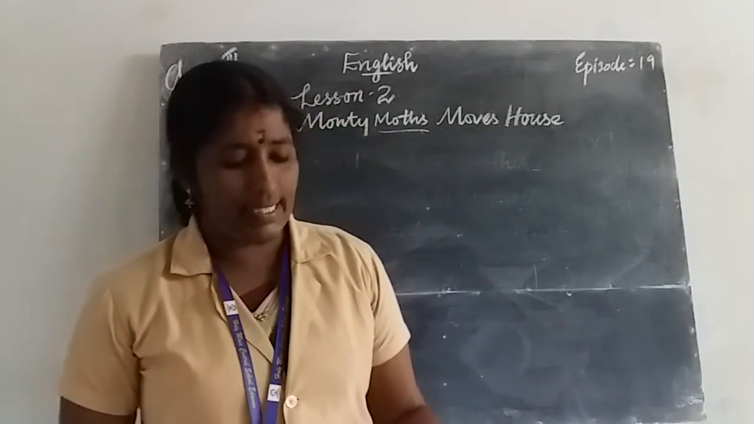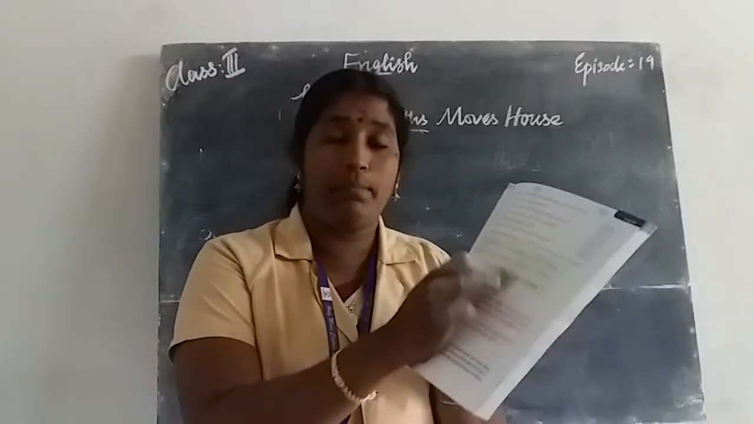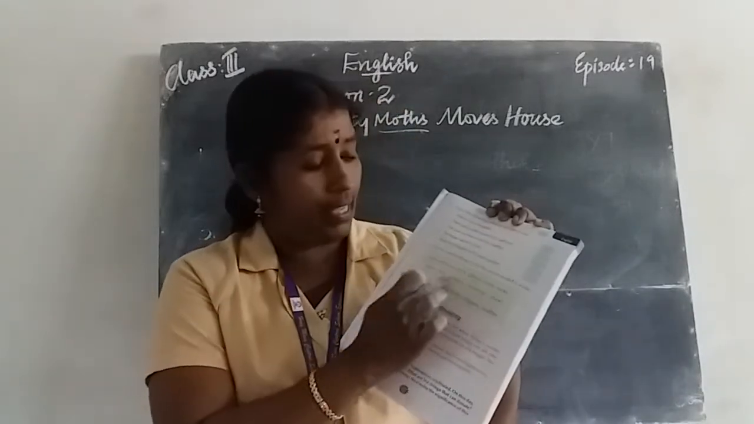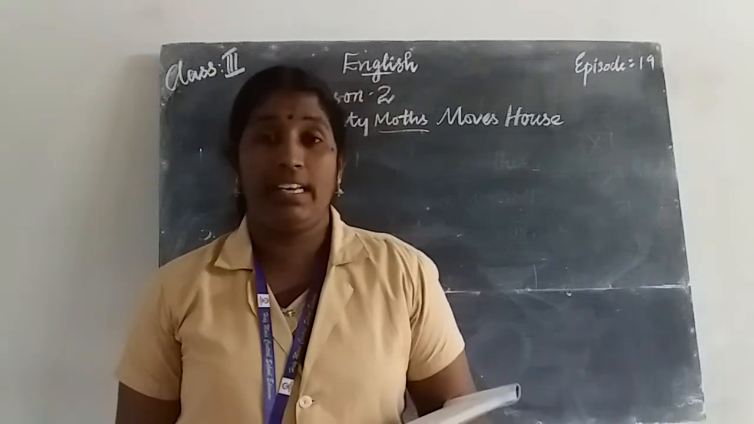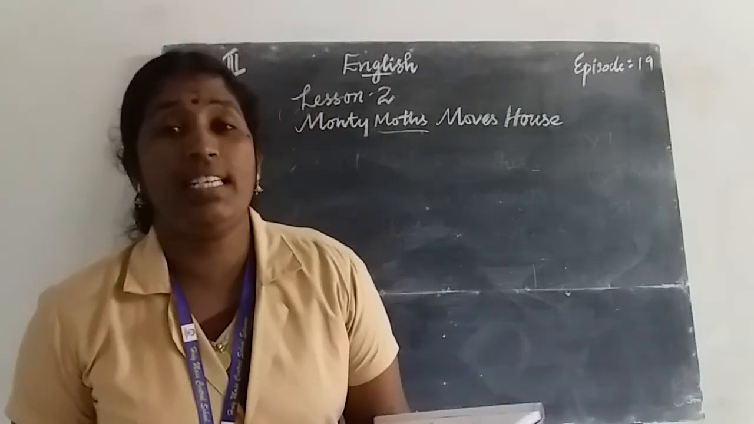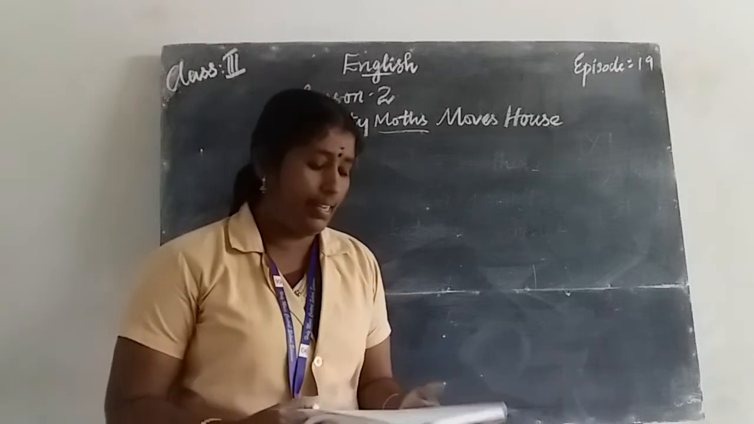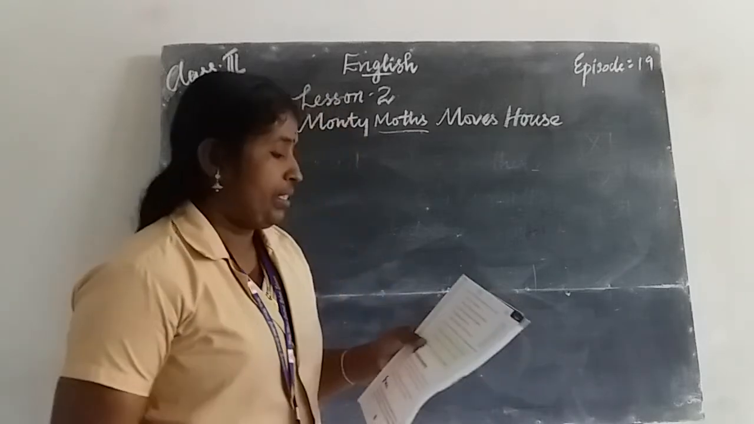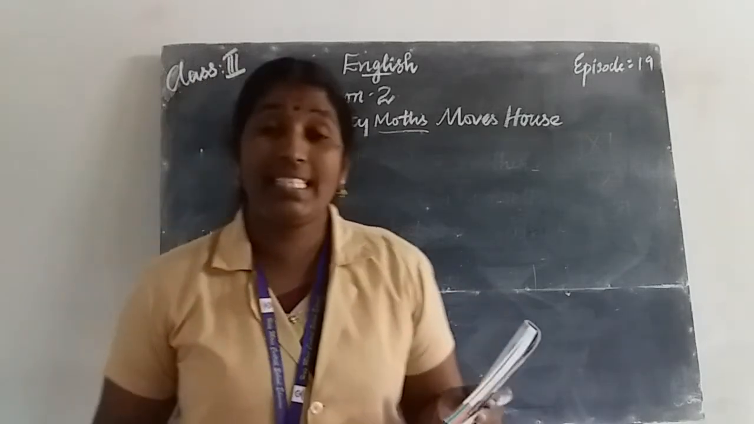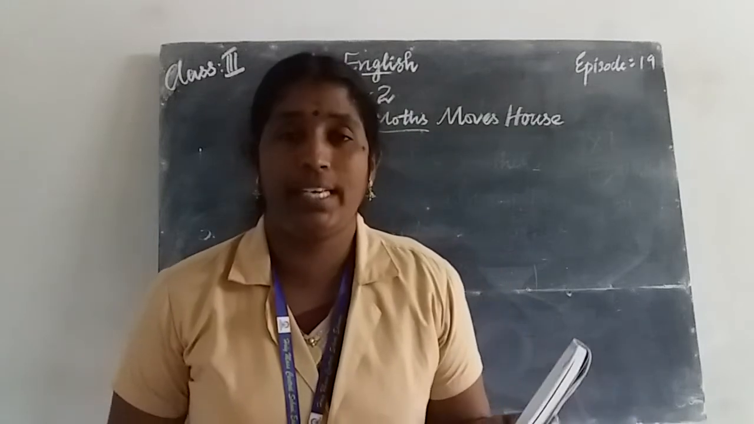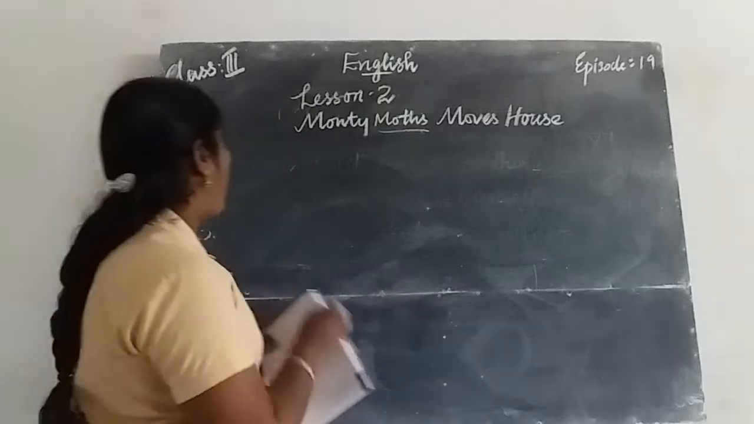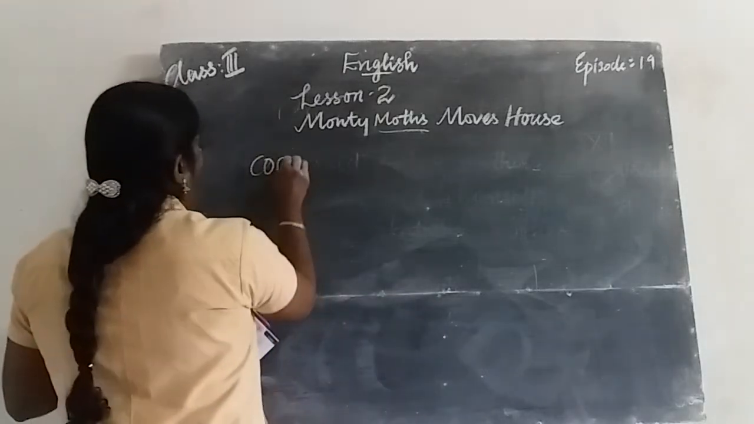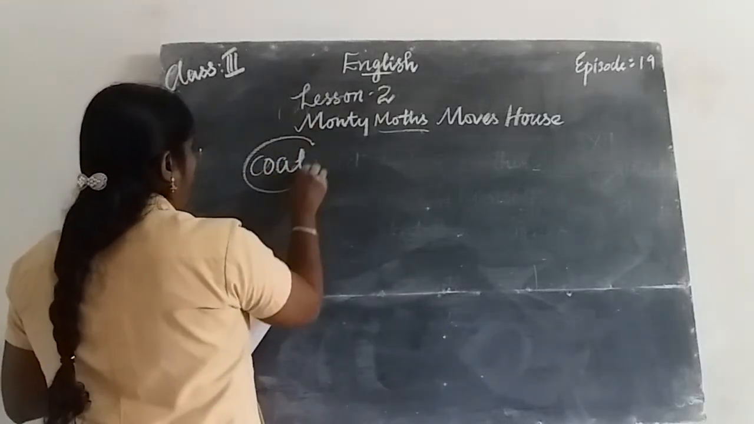The box has jumbled things. So many names of many things are given in the box. Circle the articles needed in winter. Which are the articles needed in winter? Circle coat. Coat is needed for winter. C-O-A-T. You circle the word coat.